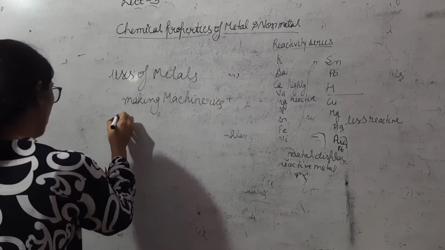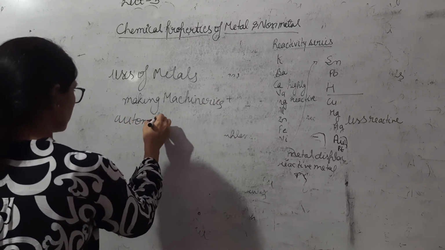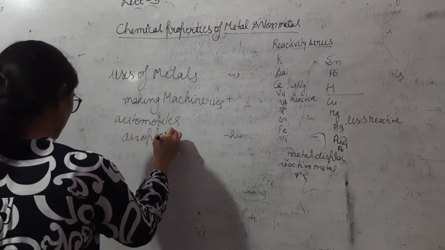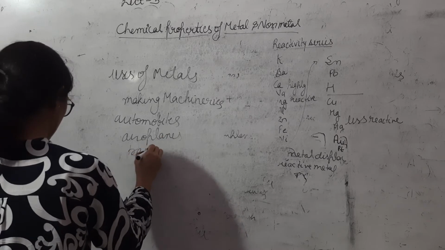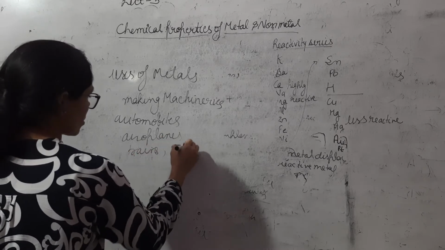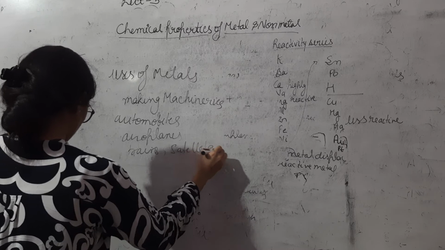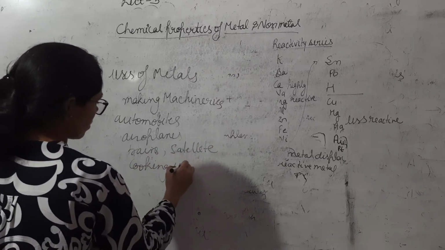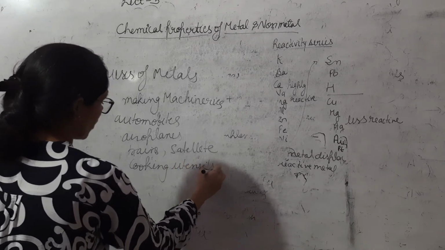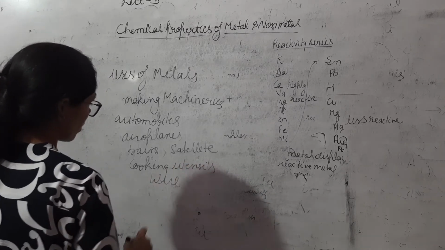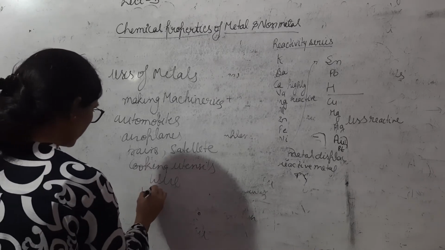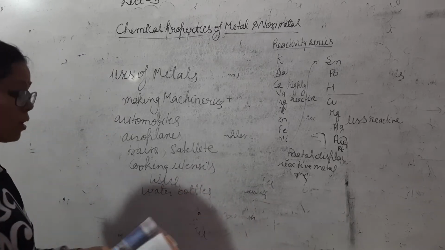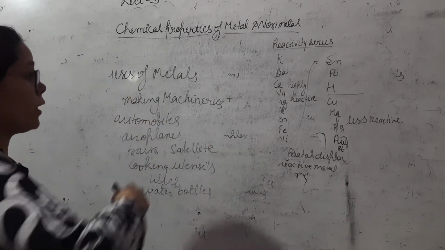Machineries, automobiles, aeroplanes, trains, satellites, cooking utensils, different wires, water bottles are made by metals. So these are the different uses of metals.